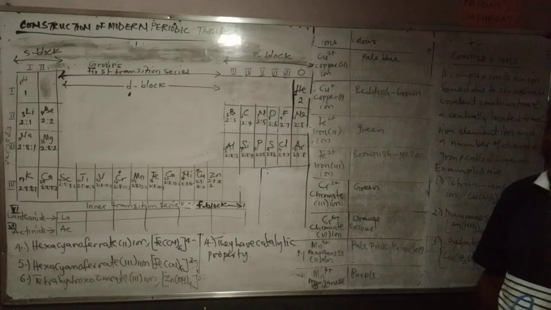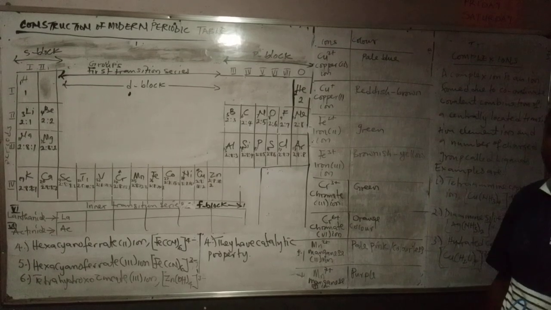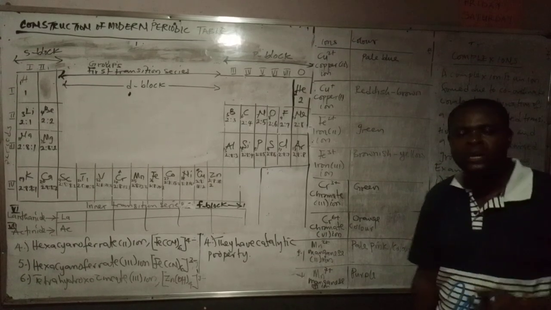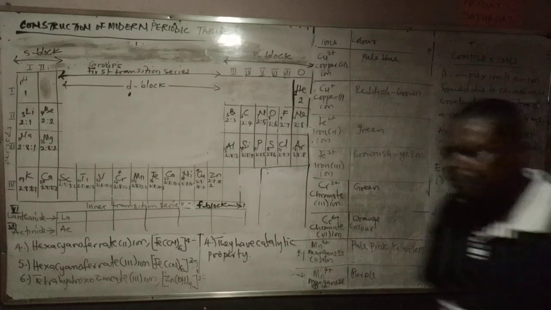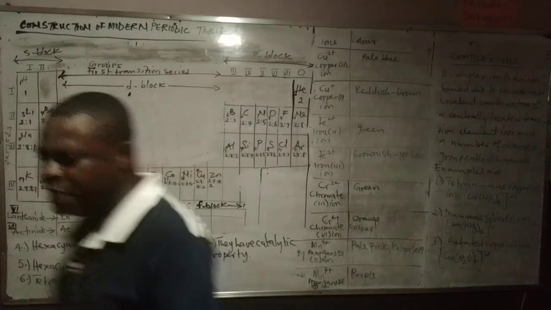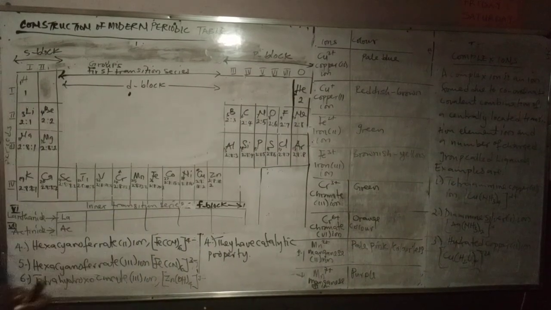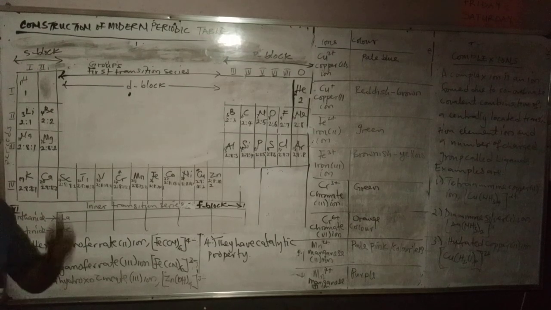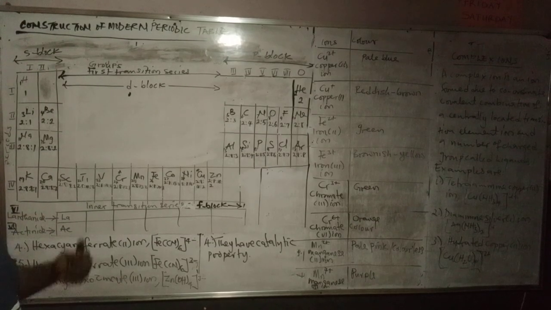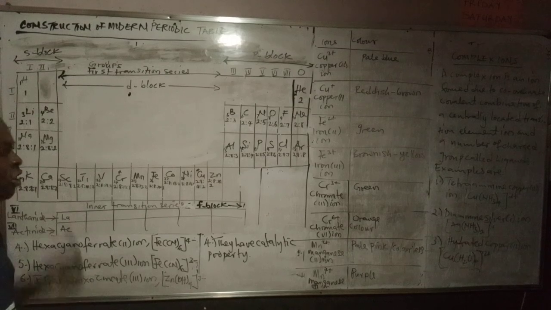Then manganese 4 oxide, MnO2, is used during thermal decomposition of potassium chlorate 5 and thermal decomposition of hydrogen peroxide to release oxygen.